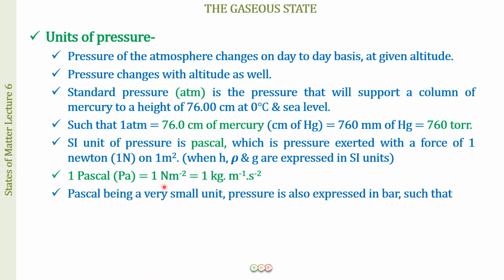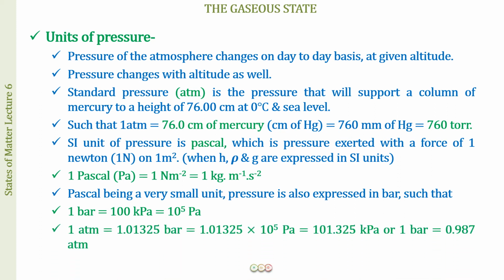Next, Pascal being a very small unit, pressure is also expressed in bars such that 1 bar is equal to 100 kilopascals, that means 10 to the power 5 pascals. 1 atmosphere is equal to 1.01325 bar, which is therefore equal to 1.01325 into 10 power 5 pascals, which is equal to 101.325 kilopascal, or 1 bar is equal to 0.987 atmosphere.